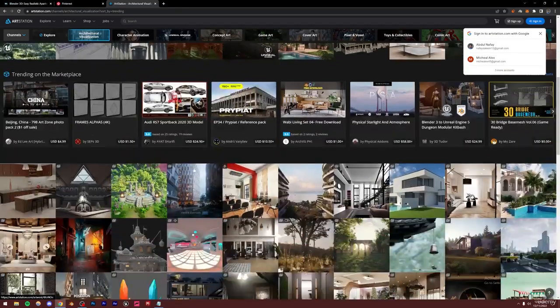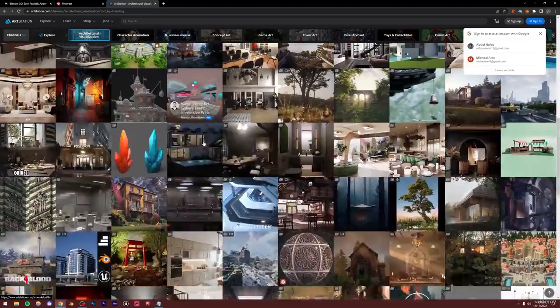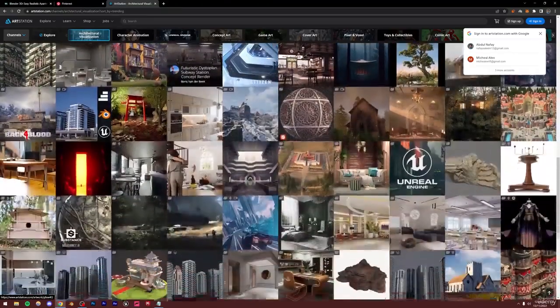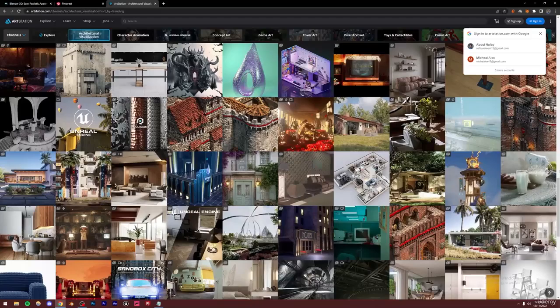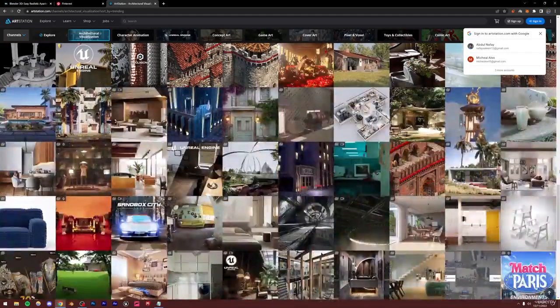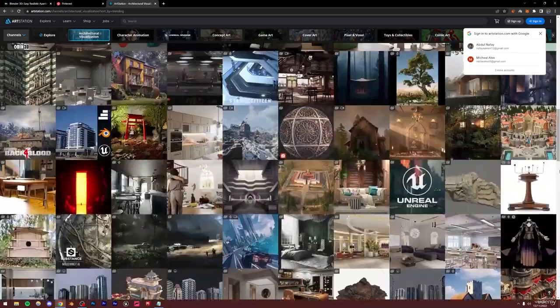So yeah, you can check out this trending stuff, but be sure to not waste a lot of time on this, because browsing ArtStation can be really demotivating, to be honest. Like, we normal artists can't make 90% of this stuff because it's so hard, right? So you're gonna want to avoid wasting too much time on this website.